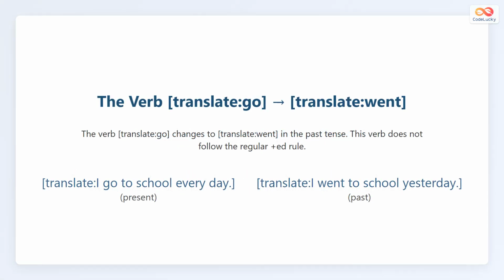The verb go means to move or travel from one place to another. In the past tense, go changes completely to went. For example, I go to school every day means this is something that happens regularly. But when we talk about the past, we say I went to school yesterday. That shows the action already happened. Notice that we do not say goed. The correct past form is went.